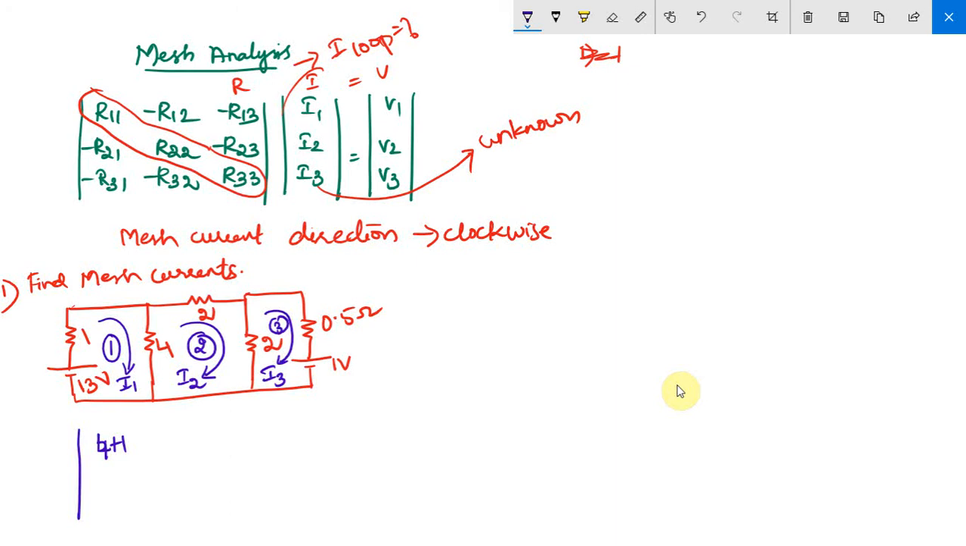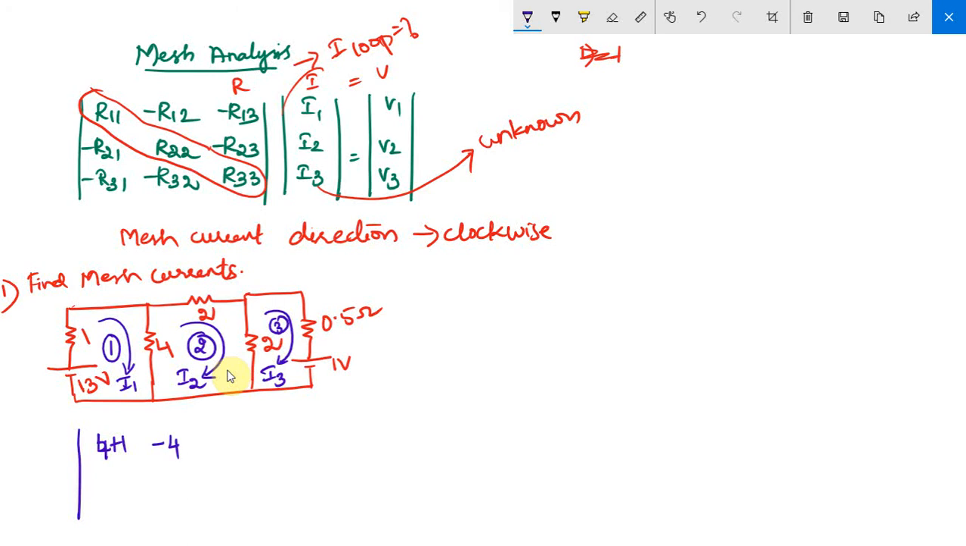Then the next one is R12. R12 in the sense the resistance which is common for your mesh 1 and mesh 2. 1, 2 indicates common between your mesh 1 and mesh 2. So which resistor is common between your mesh 1 and mesh 2? 4 ohm. So 4 ohm is in mesh 1 as well as in mesh 2. So your R12 is going to be 4, and you have to put a minus sign because in the formula we have minus, right? Minus 4.